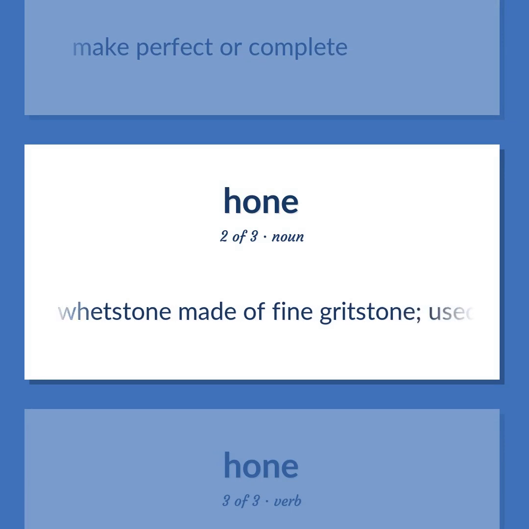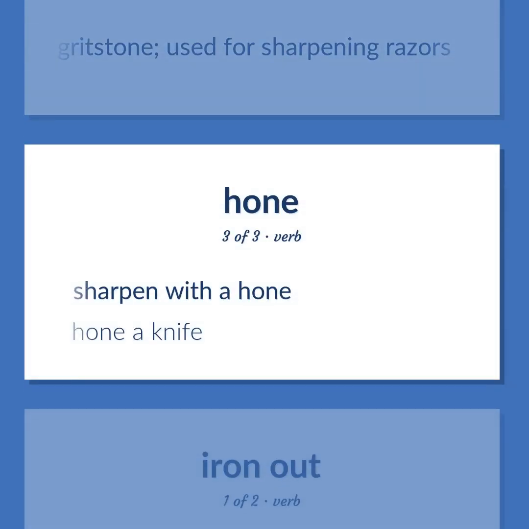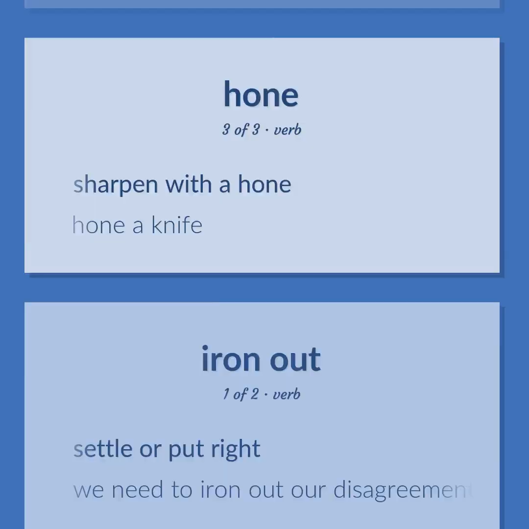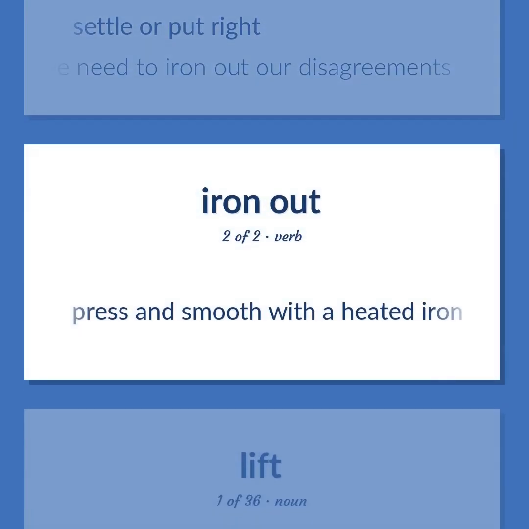A whetstone made of fine gritstone, used for sharpening razors. Sharpen with a hone. Hone a knife. Settle or put right. We need to iron out our disagreements. Press and smooth with a heated iron.